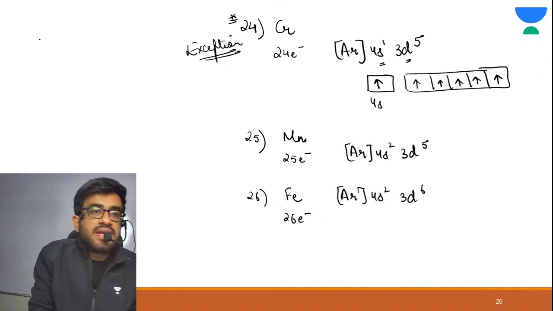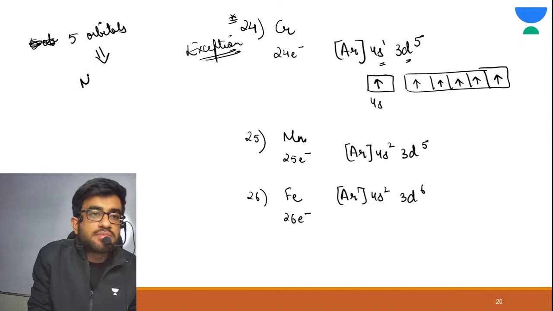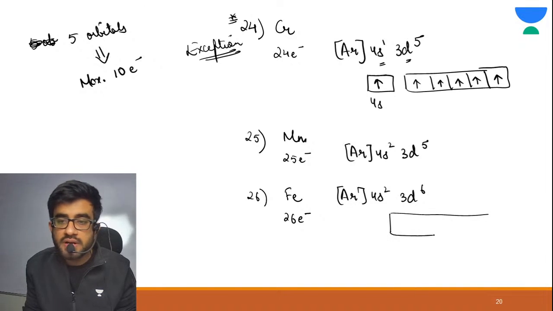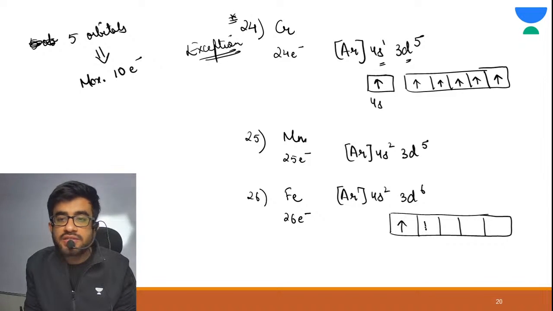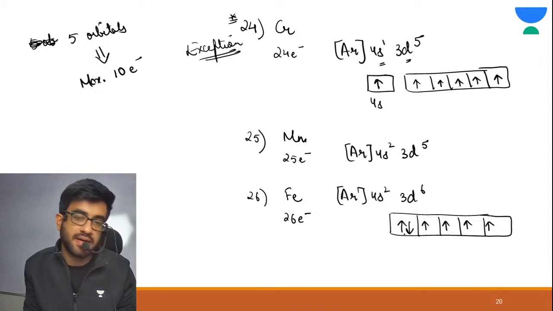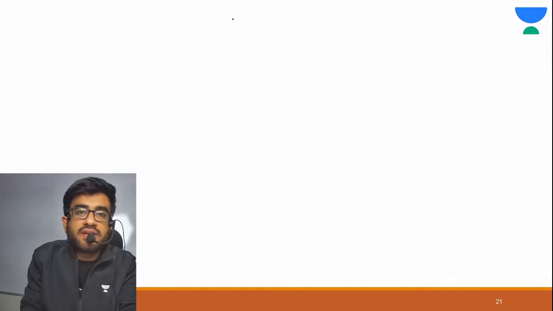See, in the d subshell you have your 5 orbitals, correct? In the 5 orbitals, maximum you can have 10 electrons. So 3d6 is correct. Now let me draw 3d6 for you all. What is the criteria? First, fill each orbital with 1 electron. 5 electrons are being filled. Then the 6th electron will do pairing here. Simply pairing here. Great.